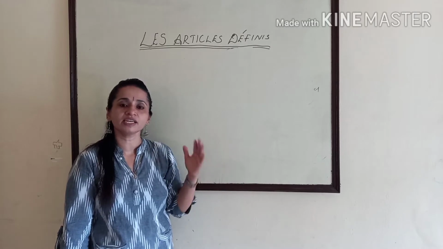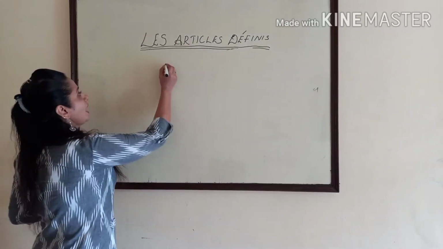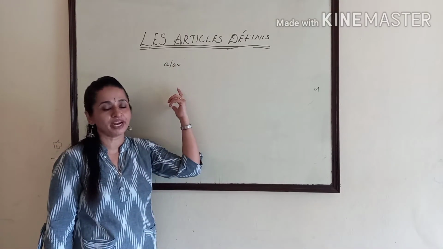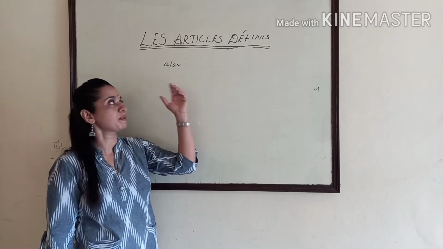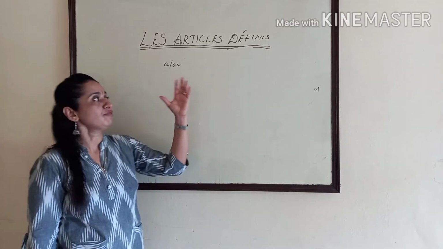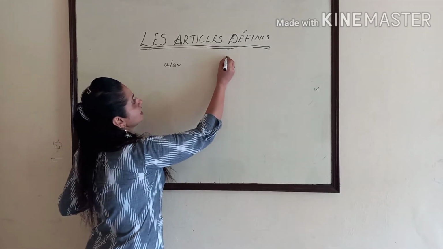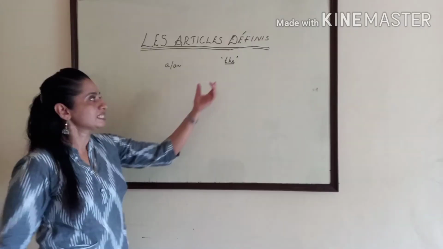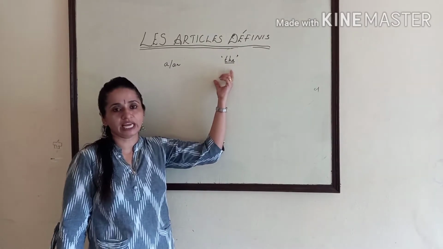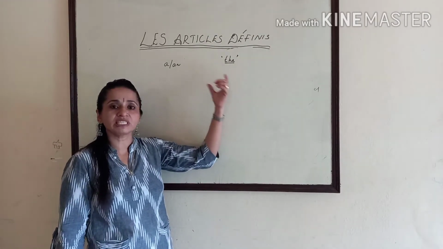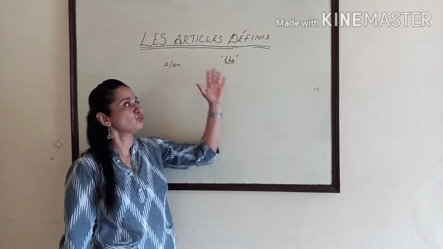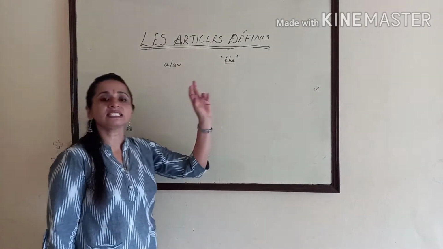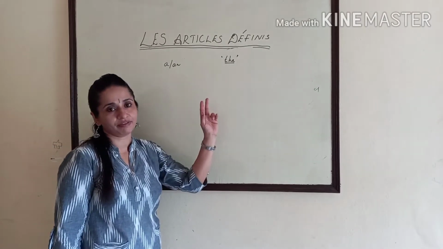Which are the indefinite articles in English? A and an. These are used for unspecified objects, the objects which the speaker doesn't know about. And for definite articles, it is the. The is the definite article in English and it is for specified objects, that means the object which the speaker knows about. So today we are going to learn definite articles. That means les articles définis. Les articles définis. Let's start.